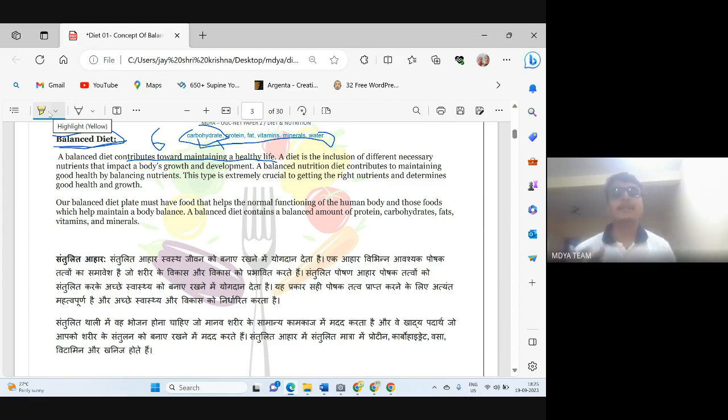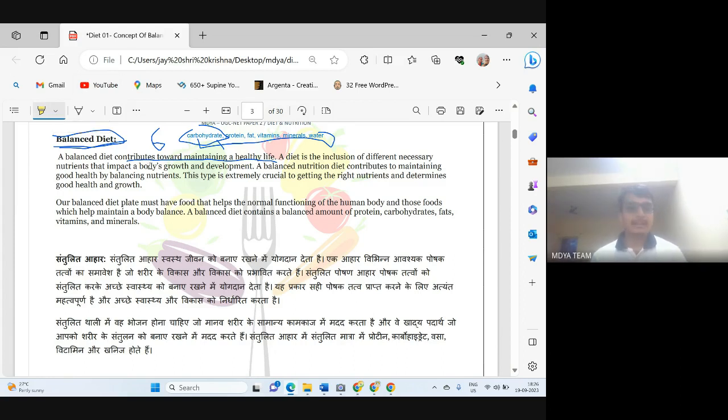We develop some deficiency symptoms. Like if we are not having vitamin A, we can develop night blindness. In our eyes there are two types of cells, rod cells and cone cells. So if we are not having enough vitamin A, our rod and cone cells can be degraded.